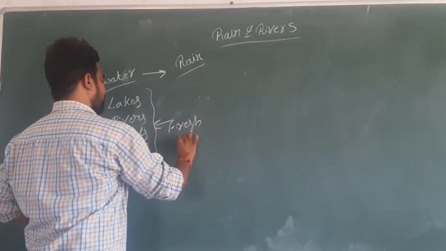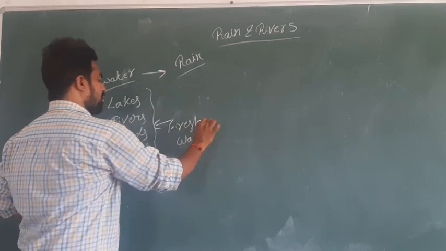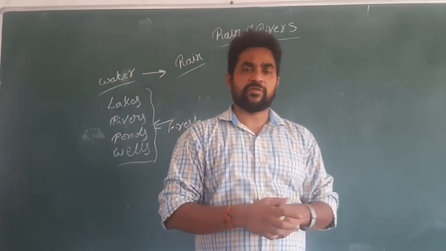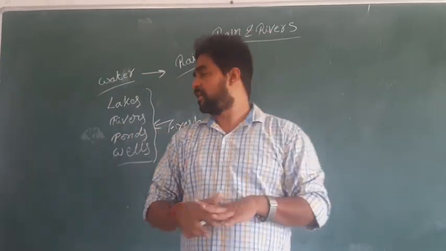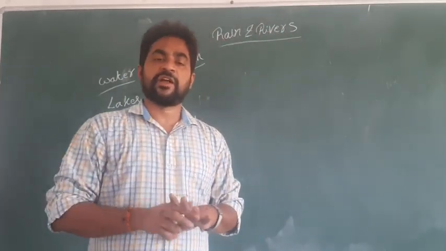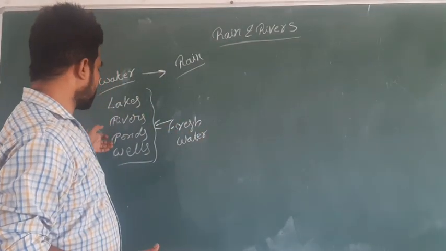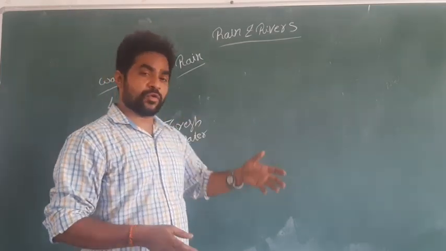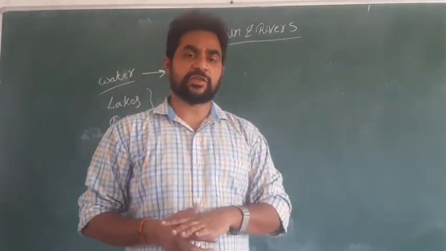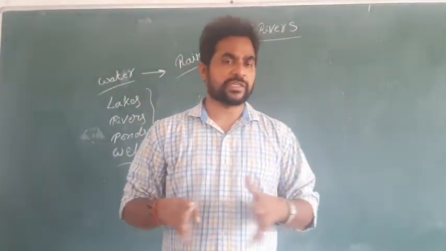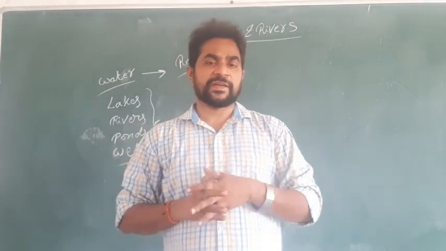What do we get? Fresh water. So we have two types of water. One is called salty water and one is called fresh water. Fresh water is mainly available in the form of lakes, rivers, ponds, wells, and in the ocean we find salt water, because ocean water is not useful for drinking.